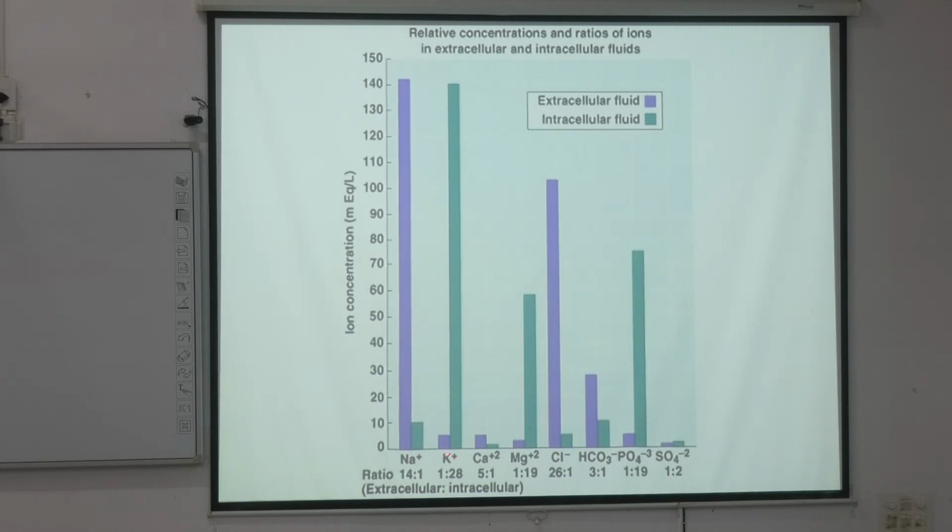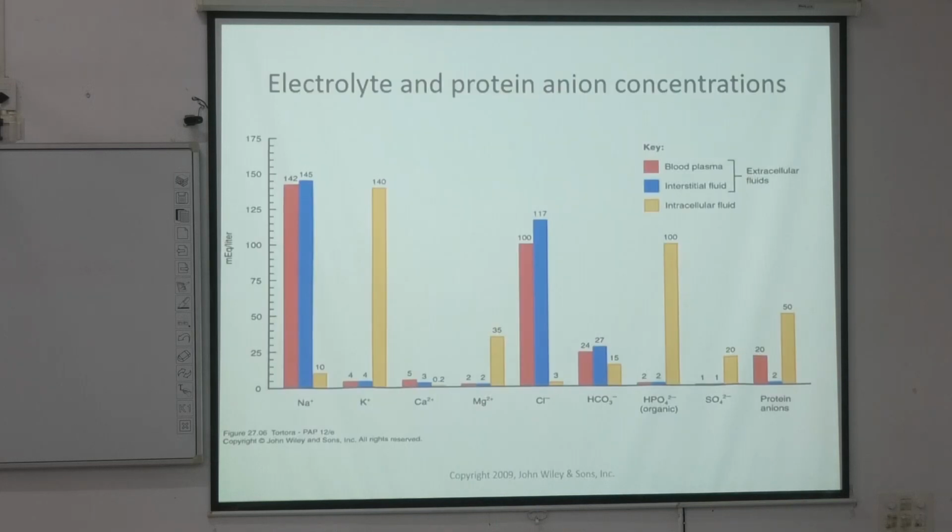But potassium is present in high amounts in intracellular fluids, not in extracellular fluids. So by this graph we understand the relative concentration and ratio of different cations and anions. This is not too important for all of you, just understand it with this graph.